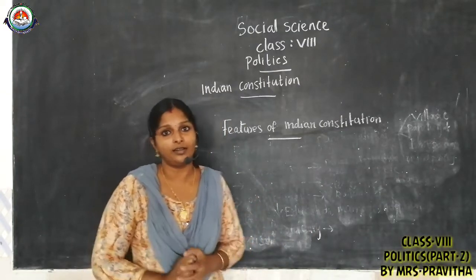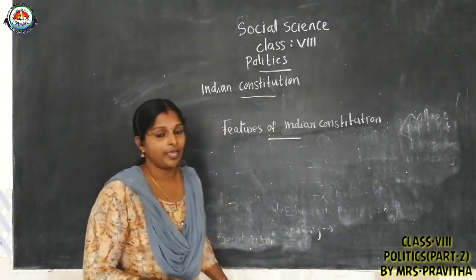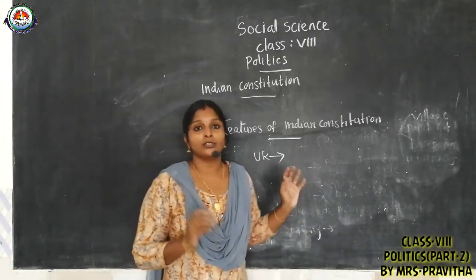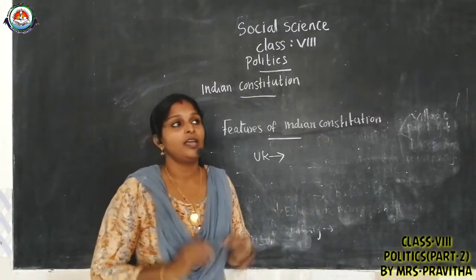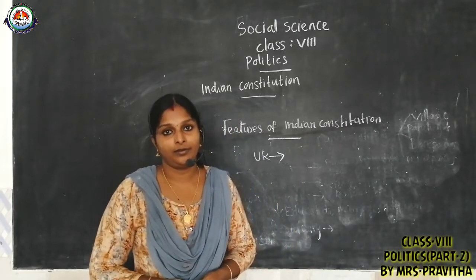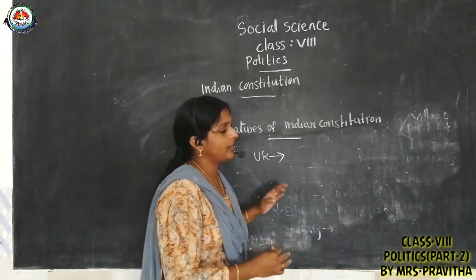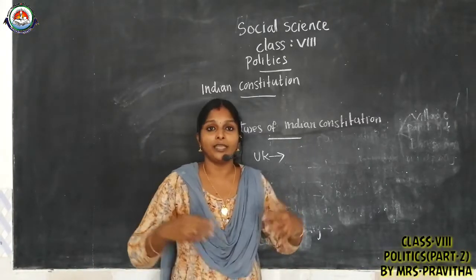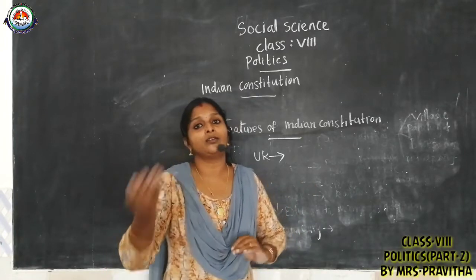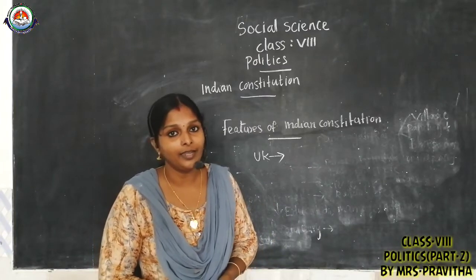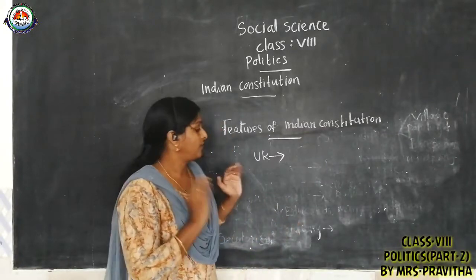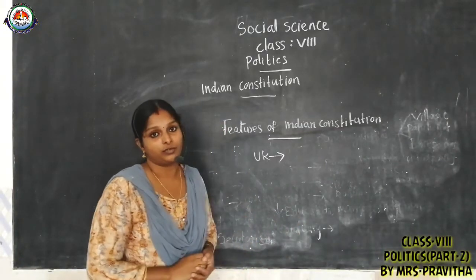But India is a federal country. Then we will look at the example of the UK, the United Kingdom. Here also it is a federal country, and in the UK both central government and state government are independent. Means the central government can rule in its own way and the state government can also rule independently. State government is not subordinate to the central government. In such types of countries, we can say the country is following true federalism, true federalism in nature.